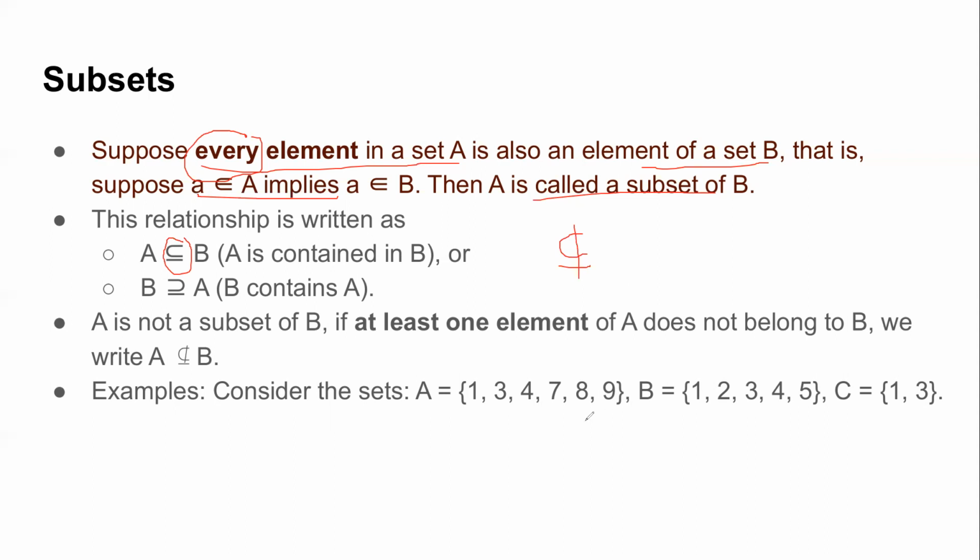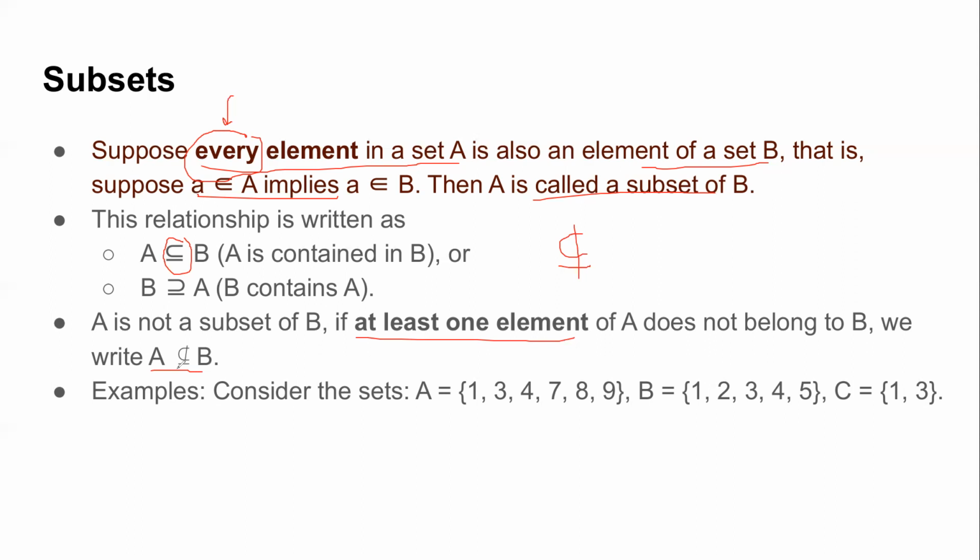Now how do you prove something is not a subset of B? There this every point becomes clear. Since we know that for a set to be a subset of another set, every element of that set should also be an element of B. So if you have to prove that it's not a subset, you just need to show that it has at least one element which does not belong to the other set. So if in A there's even one element which is not in B, by that you can say that A is not a subset of B. And this is very important.